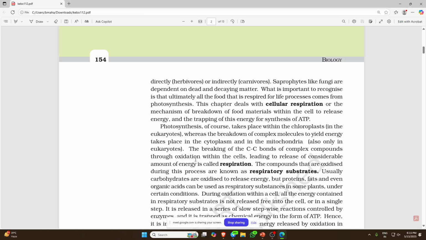Oxidation means the addition of oxygen, so these things happen in the presence of oxygen; the carbon-carbon bond is broken down in the presence of oxygen.